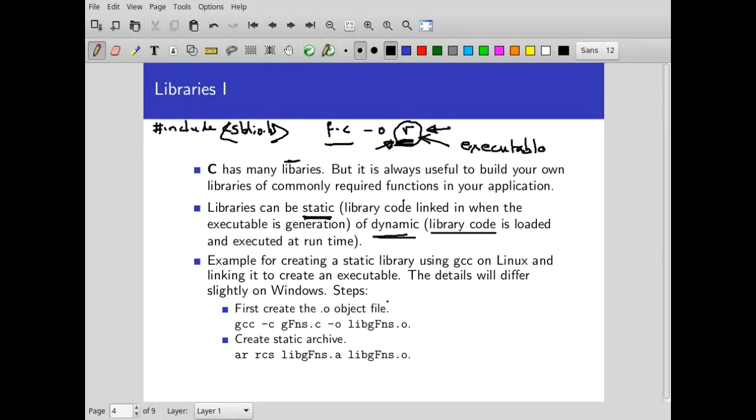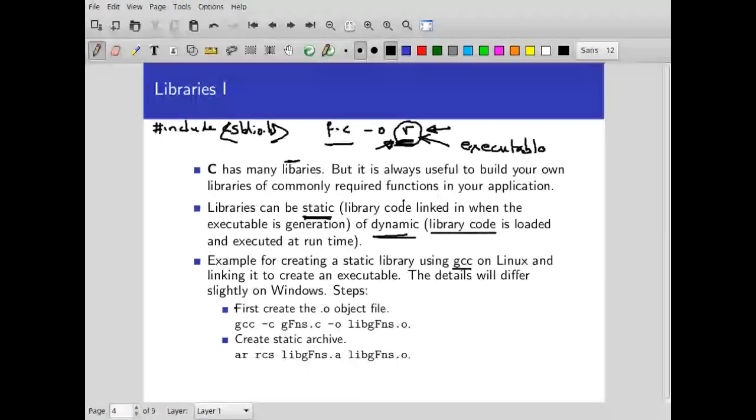Okay, so let's get back to the lecture now. I told you about static and dynamic libraries. So now how do we create a static library? Once again, the process may be slightly different on different platforms. So I'm going to explain to you what happens using GCC on Linux as an example. On GCC, the details will differ slightly on Windows.